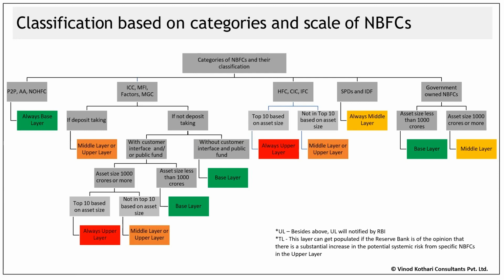You are funded entirely by equity from some shareholder, and you just invest those funds into market. So you do not have customer interface. Neither have you raised public fund. What is a public fund? This also we've discussed in detail in session 1. Now, if you do not have customer interface or public fund, you directly go under base layer, irrespective of asset size. 5,000 crore, 10,000 crore, doesn't matter. You are under base layer.